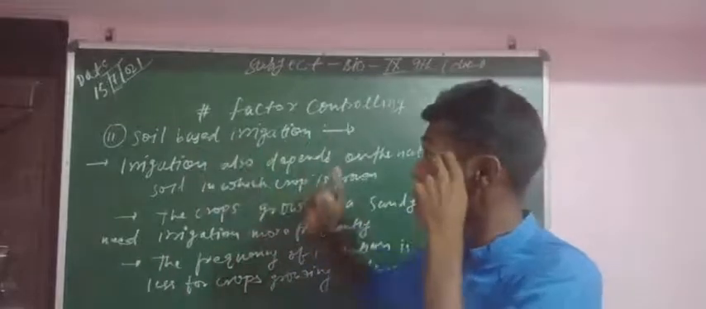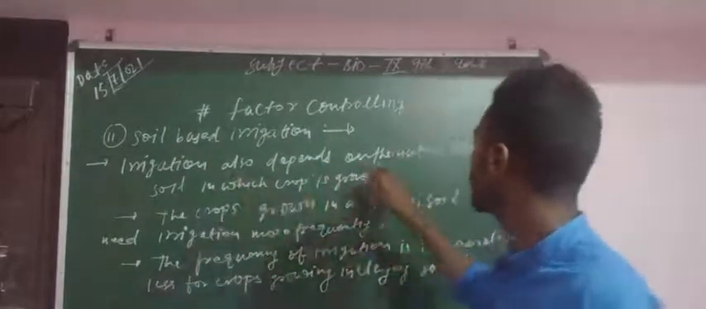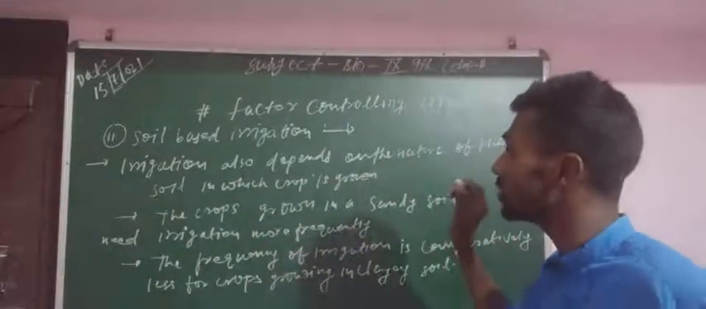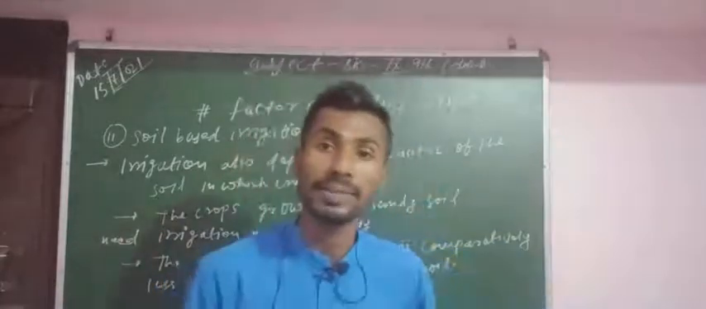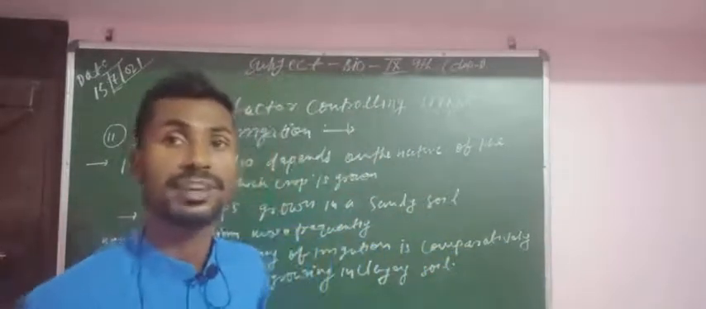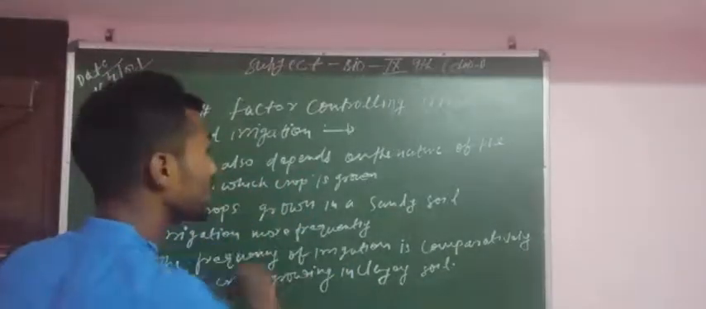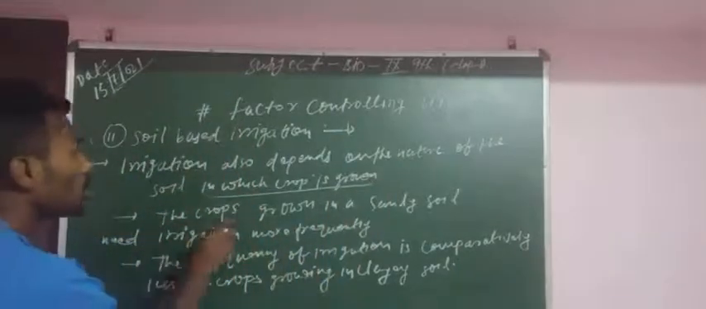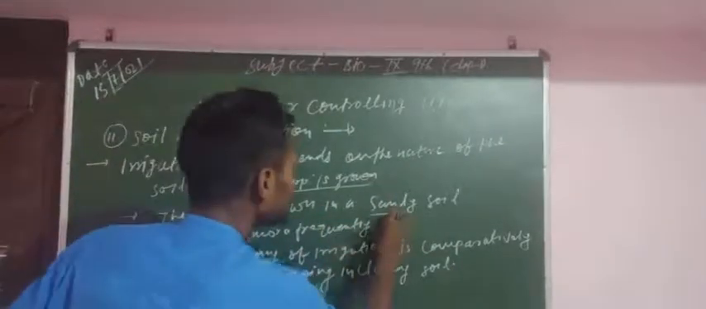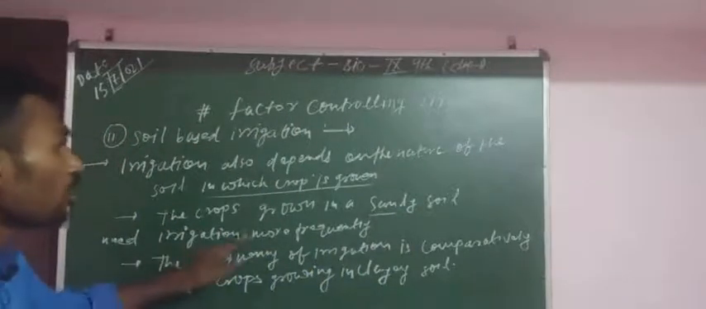Second point is soil based irrigation. So irrigation also depends on the nature of the soil in which the crops are grown. That means in which the crop is grown. Second point is that the crops grown in a sandy soil need irrigation more frequently.